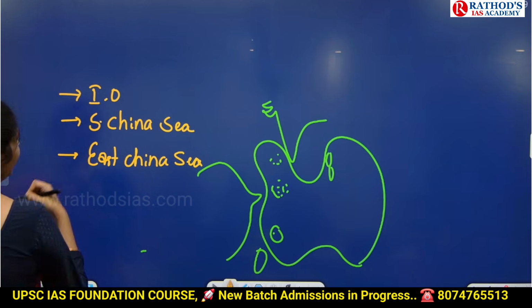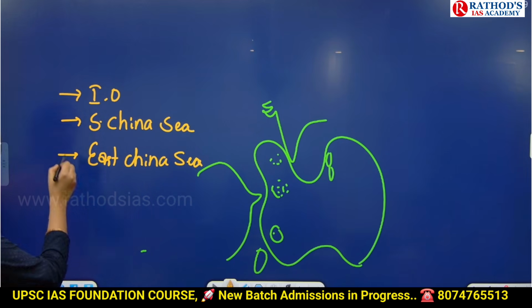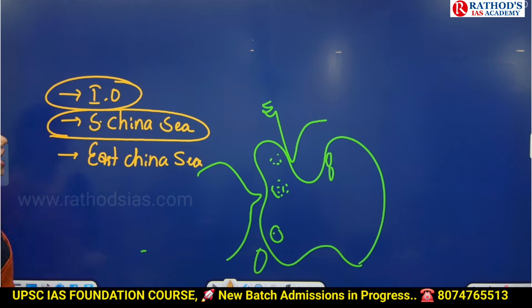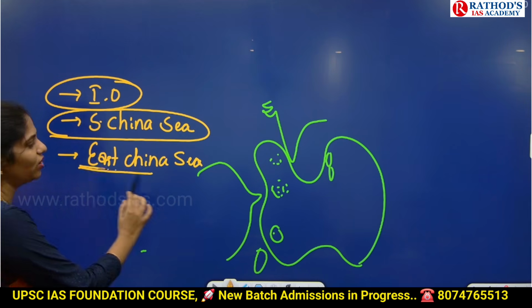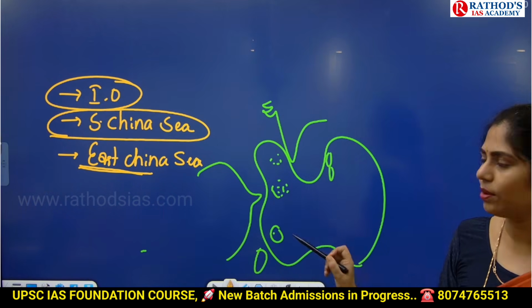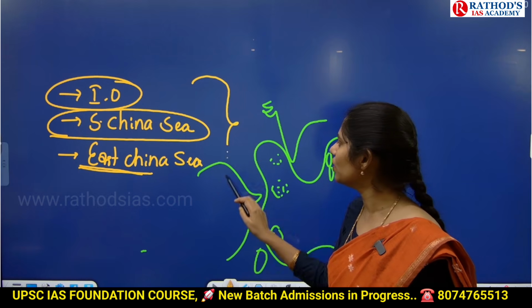At least these three areas. UPSC asked a question on islands of the South China Sea. It asked a question on Indian Ocean islands. And even in the East China Sea, we have disputed islands between China and Japan. You have to know about this. Islands in these three areas will be very important.